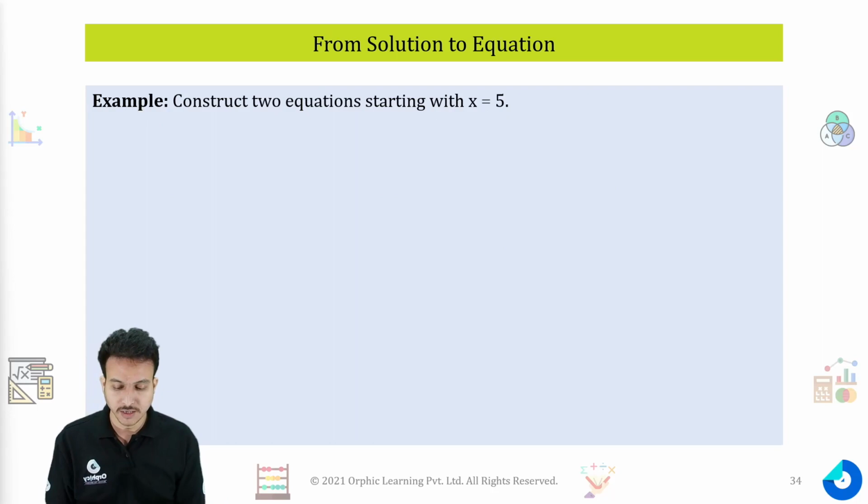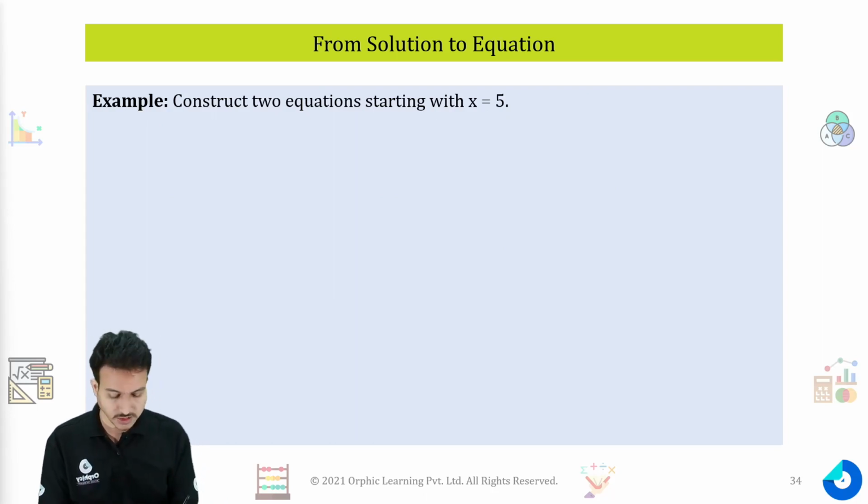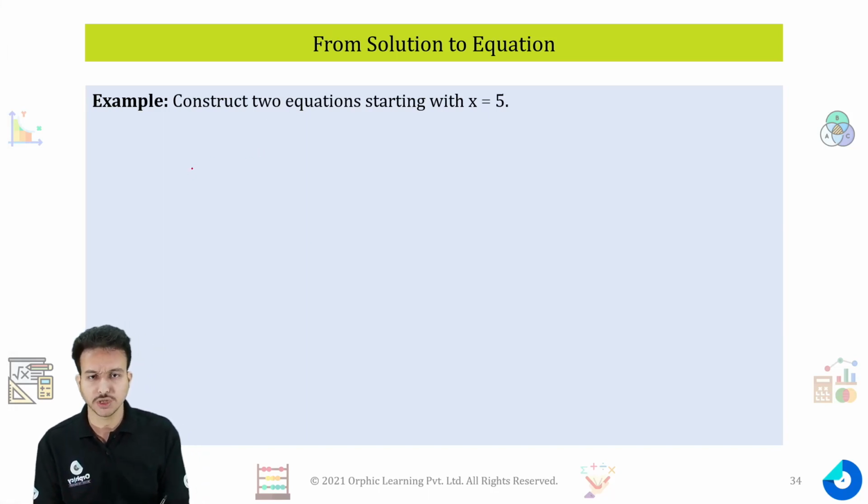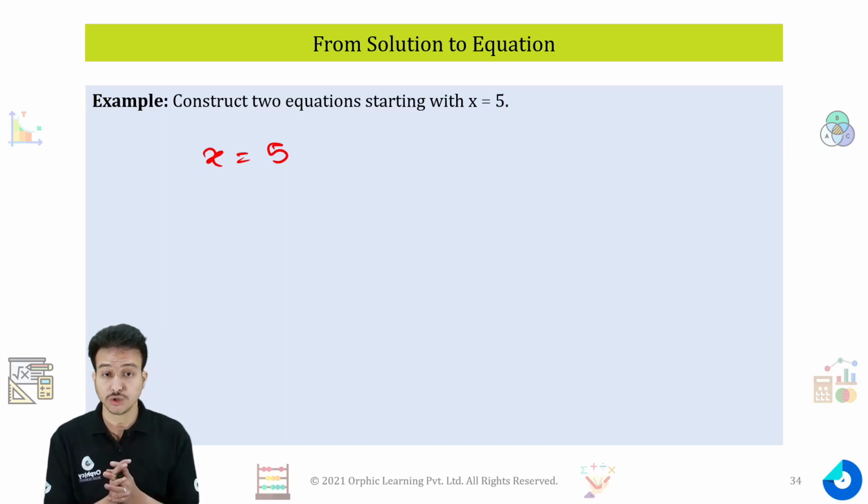For example, we need to construct two equations starting with x is equal to 5. Let's try to make those two equations using different operations. x is equal to 5 is given to you. We know the 4 rules which will not change your equality: add the same number on both sides, subtract the same number on both sides, multiply by the same non-zero number on both sides, and similarly, divide by the same non-zero number on both sides will not change your equality.